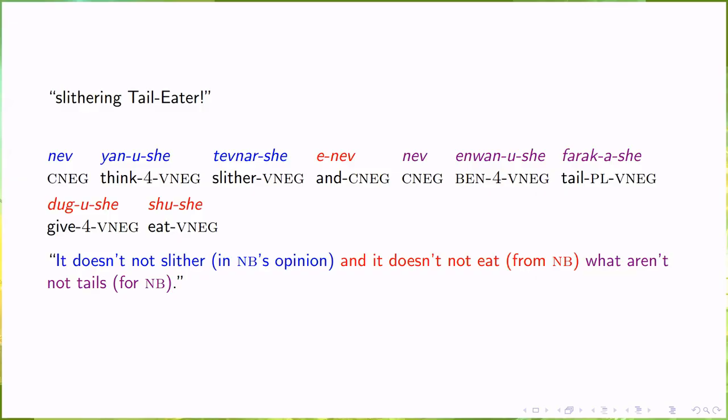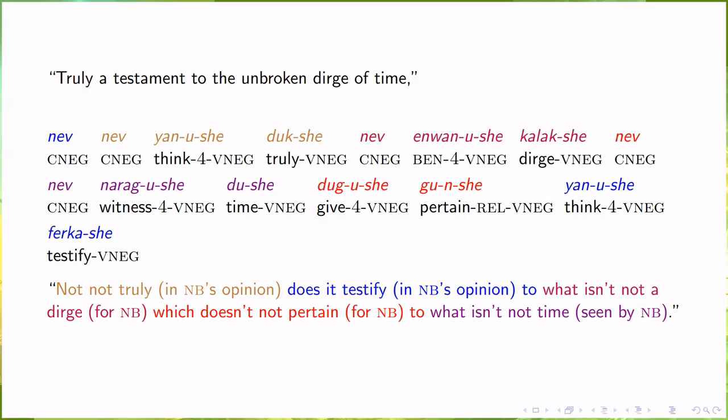Nevyanushe tevnashe, nevenwanushe farakashe, dugushe shushe. It doesn't not slither in nobody's opinion, and it doesn't not eat from nobody what aren't not tails for nobody. Nevyanushe dukshe nevenwanushe kalakshe, nevnagushe dushe, dugushe gunshe yanushe ferkashe. Not truly in nobody's opinion does it testify in nobody's opinion to what isn't not a dirge, which doesn't not pertain to what isn't not time.